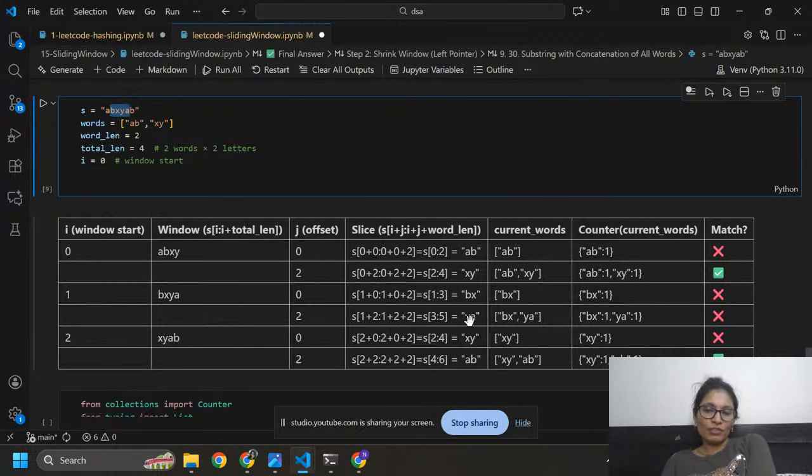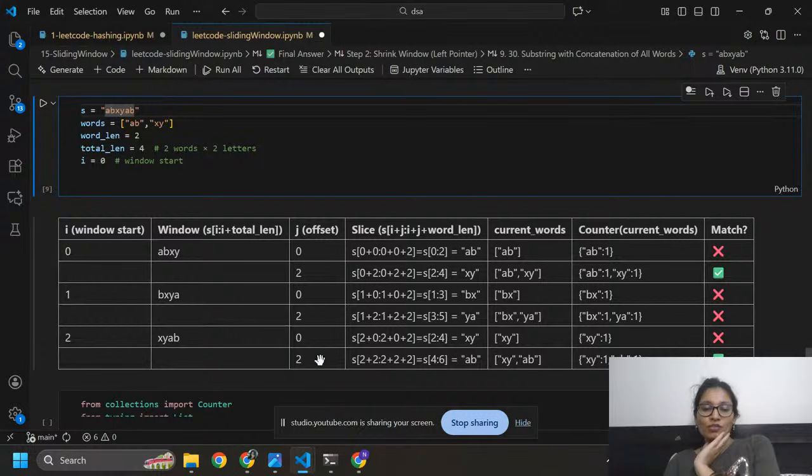So here I need to take xy, starting from index 2 to 4. Here I got x and y. Its count is 1. Again it will not match the word, so I move to the next step.